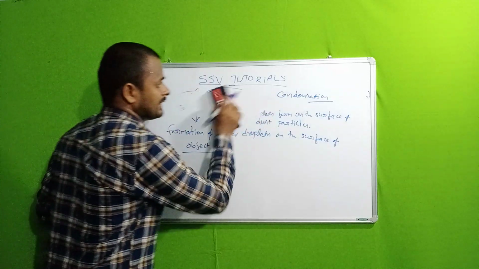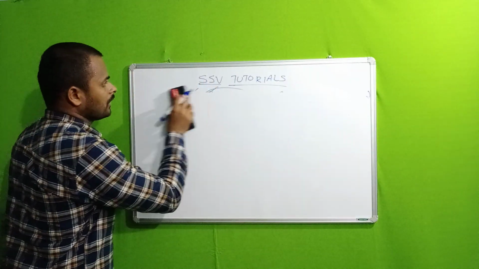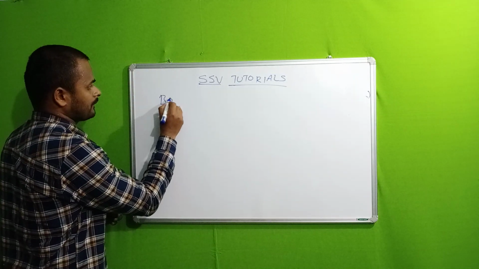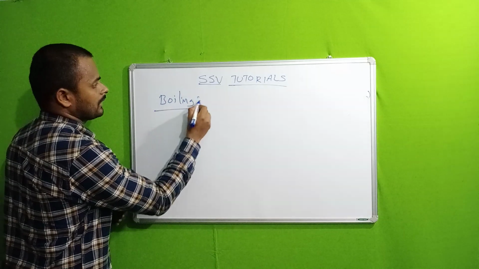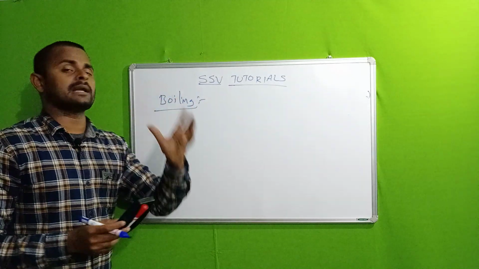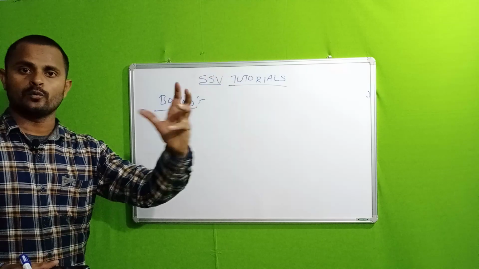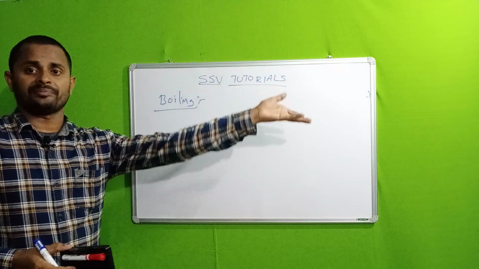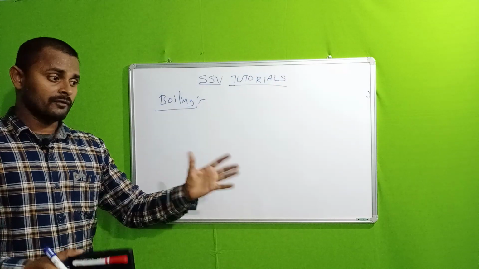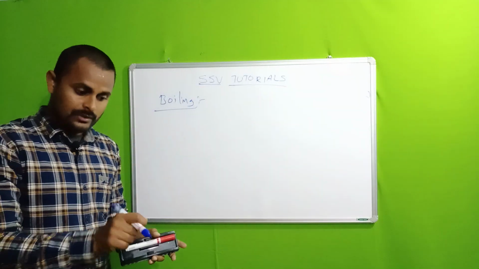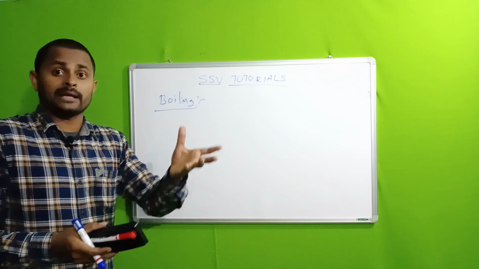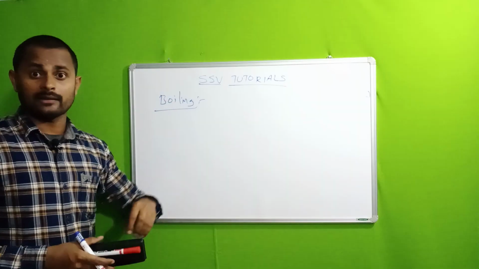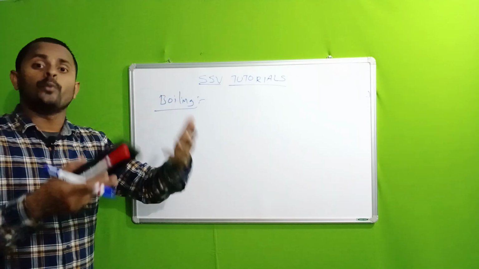Yes. Next topic is boiling. What is meant by boiling? This is also very important for 10th class. We observe boiling every day. For example, in our houses, when you go to the kitchen, you observe the process of boiling. When you keep some water on the stove and switch on the stove, after some time water vapor comes out from the vessel. So in that case the water has boiled.